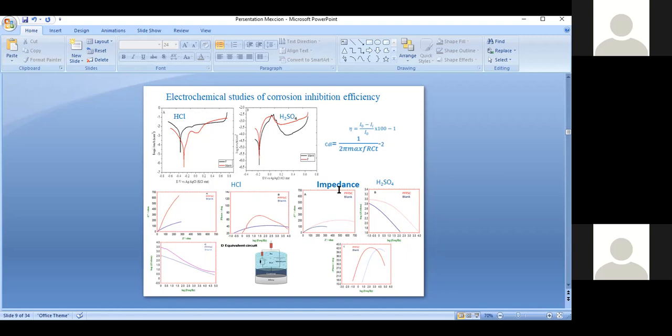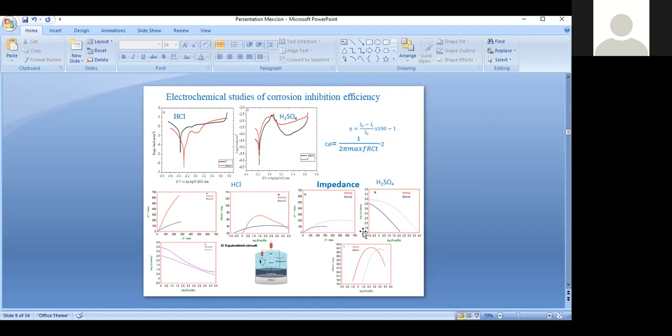Then further we move to the impedance technique. In the impedance technique, epoxy coated alloys are highly corroded, with very low resistance as compared with polyaniline coated metal alloys. Then HCl also affected by the corrosive ion. In the same manner, sulfuric acid also affected. In sulfuric acid also, the carbon coated alloys show high resistance.